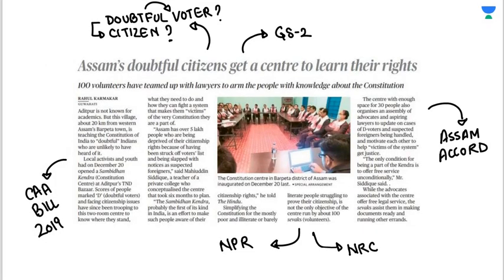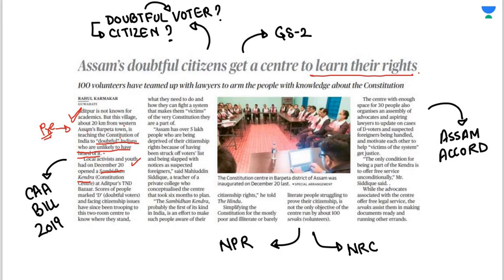Coming on to the next article on page 1, Assam's doubtful citizens get a center to learn their rights. Here, Aditpur, it is not known for academics, but this village about 20 km from western Assam's Barpeta town, understand the location, it is important for prelims, is teaching the Constitution of India to doubtful Indians who are unlikely to have heard of it. Local activists and youth had on December 20 opened a Samvidhan Kendra, that is the Constitution Kendra, to teach people what is doubtful citizen, what are their rights, what are the prospects of doubtful citizens in the Constitution, so that they can be well aware about their rights.